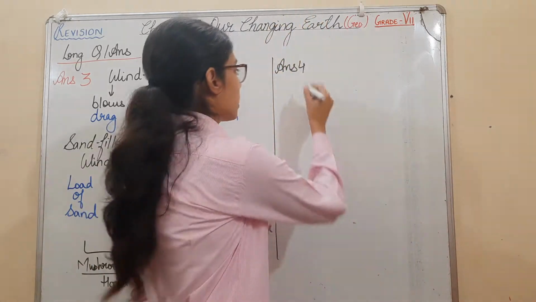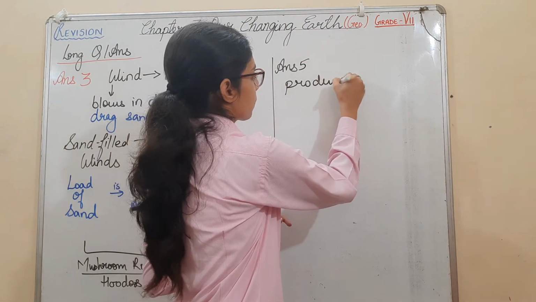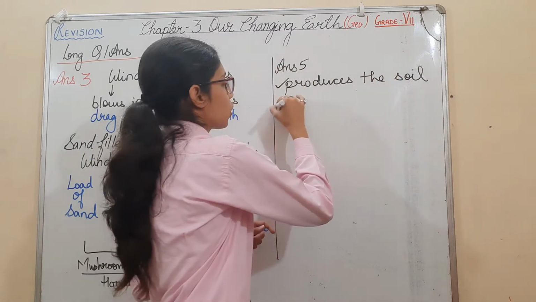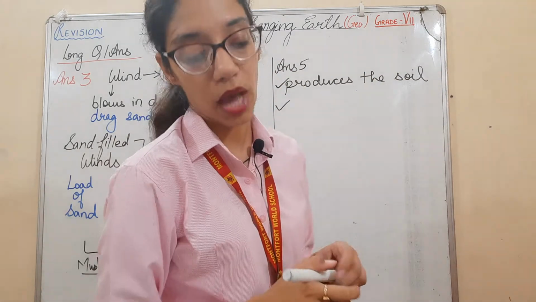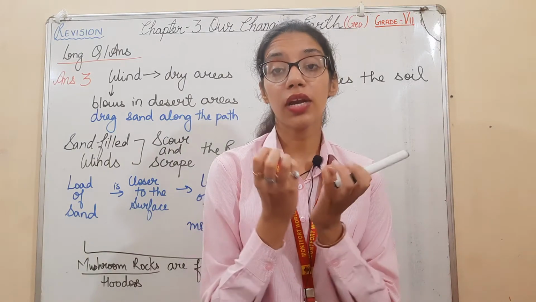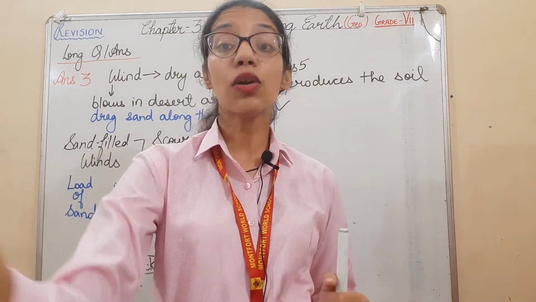We are doing the 5th one. It produces the soil, which is essential for the growth and development of plants. The second thing is that weathering creates nutrient-rich soil, meaning land fertility automatically increases.